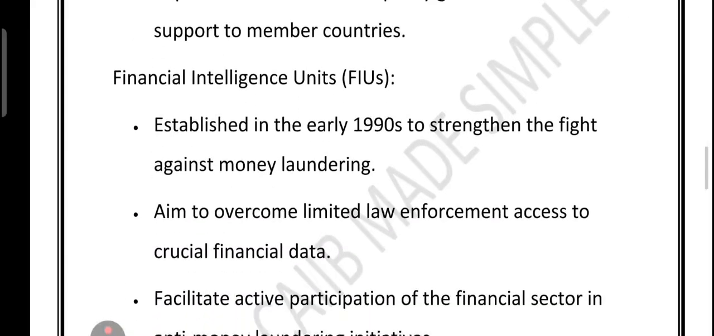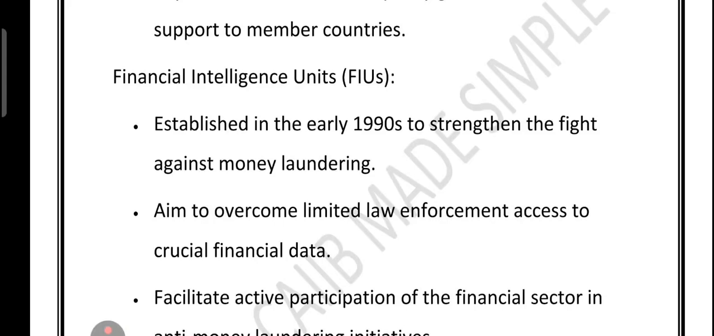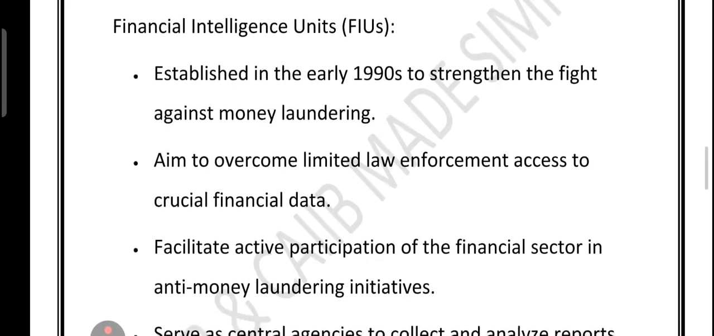Now a key part of the system is something called the Financial Intelligence Unit, or we call it FIU. They started in the early 1990s to give law enforcement better access to crucial financial data. FIUs act like a central hub. They collect reports from banks and businesses about suspicious transactions, then analyze the data to spot patterns and share with the investigators.